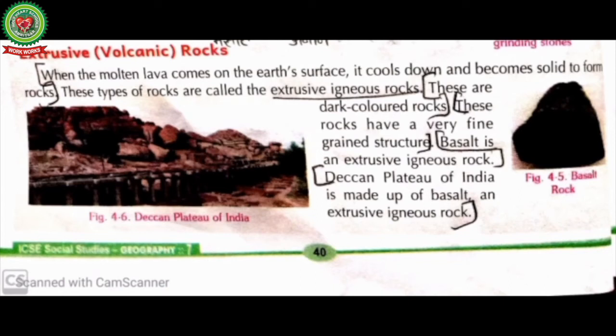These rocks have very fine grained structures. Due to the rapid cooling, they have a very fine grained structure. Basalt is an example of extrusive igneous rock. The Deccan Plateau of India is made up of basalt, an extrusive igneous rock.